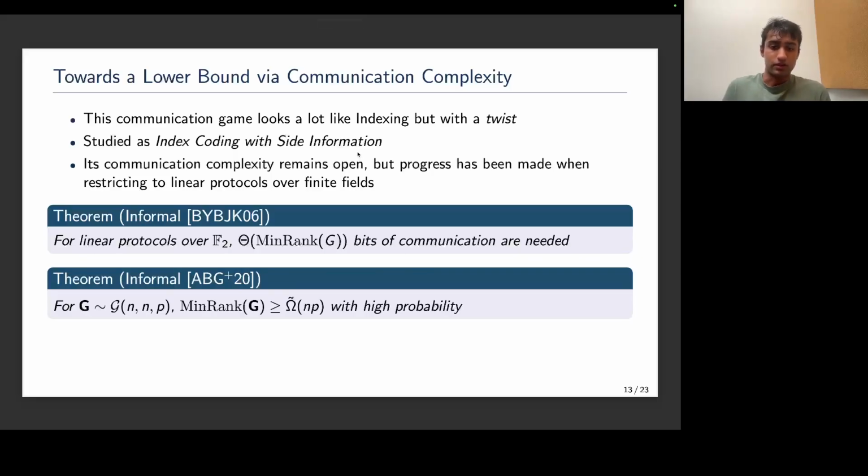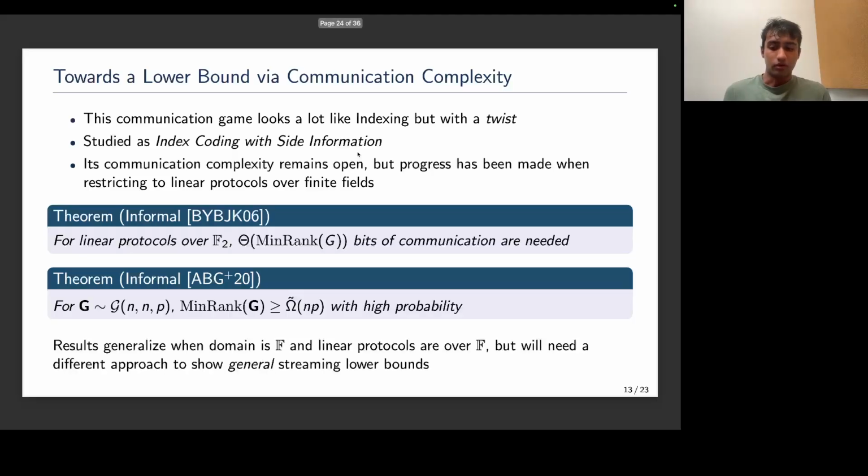If we don't consider it just a static graph, but instead a random graph, a random bipartite graph, it was shown by Alon et al. in 2020 that the min rank of this random bipartite graph is at least Ω(np) with very high probability. And so what does this give us? Well, combining the reduction from the communication problem to the streaming problem, as well as this lower bound on linear protocols for the communication problem, we immediately get a lower bound on linear sketches over F2 for dynamic streaming of diameter estimation.